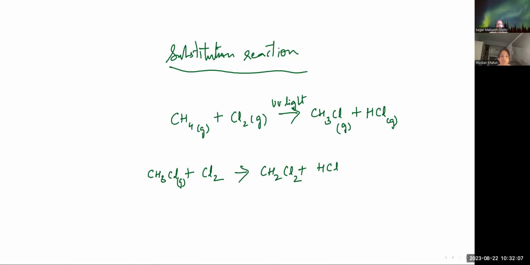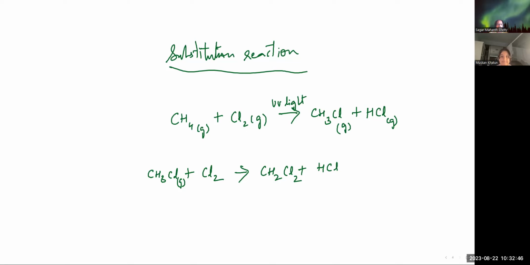Why can't we have two HCls? Then it's not a balanced reaction, right? How many chlorines would be present here? You have to take one extra hydrogen off. No, it doesn't combine because we again have carbon and hydrogen here, so it has to satisfy the octet configuration. That makes sense. Out of three hydrogens, one hydrogen combines with one chlorine to form hydrogen chloride, and the other one is CH2Cl2.